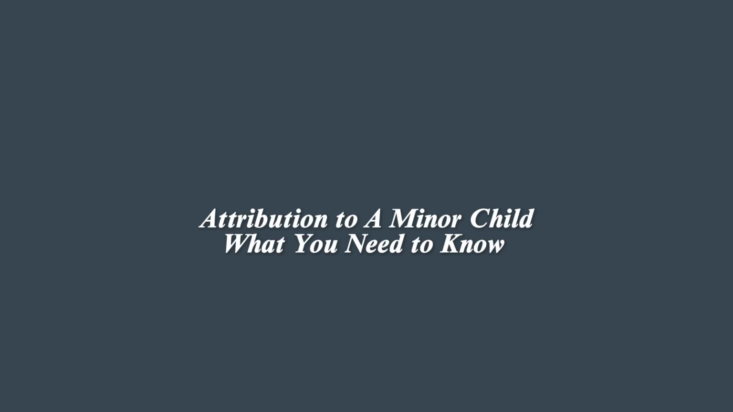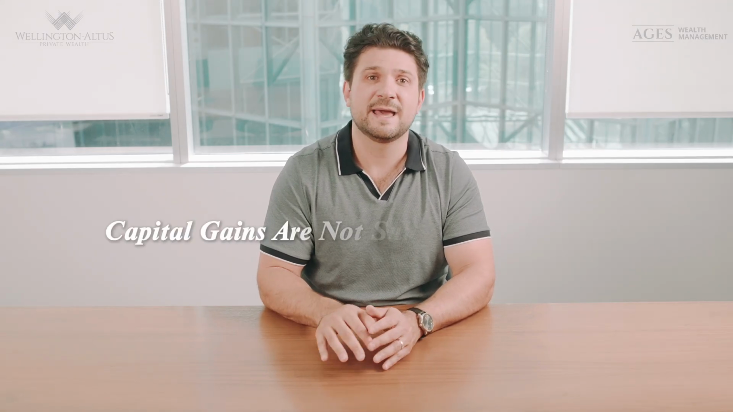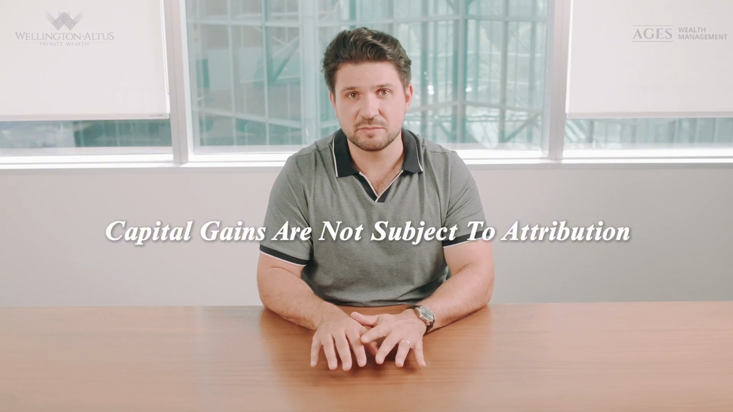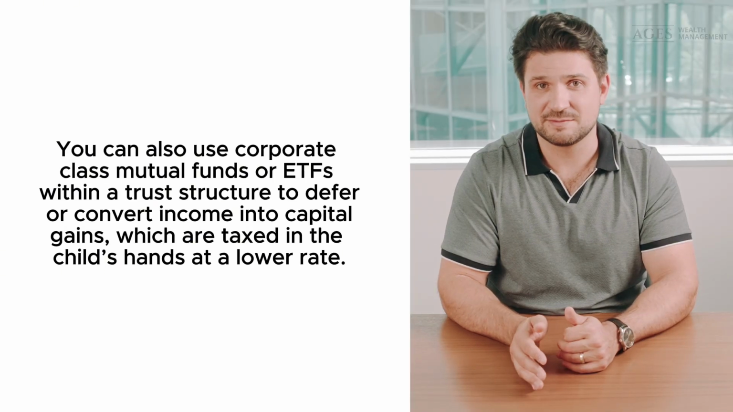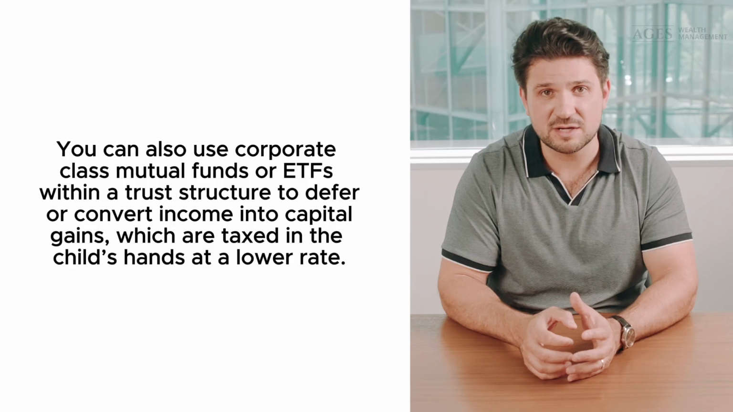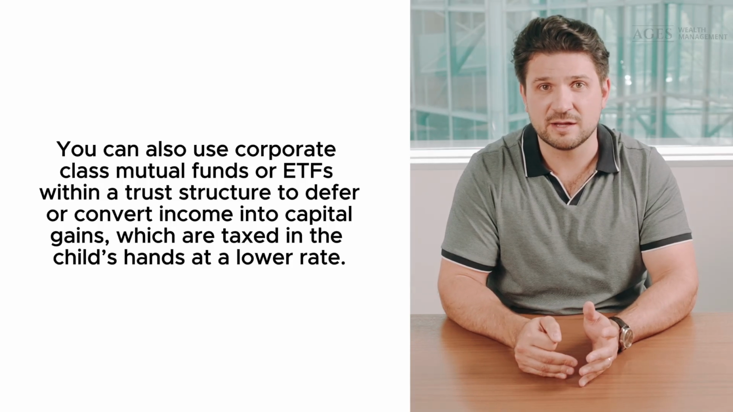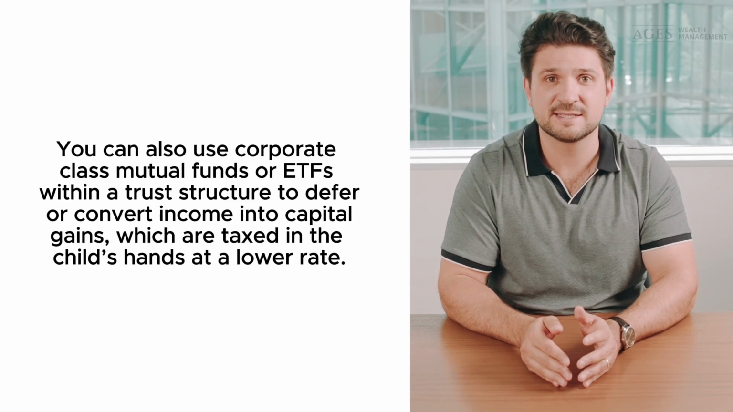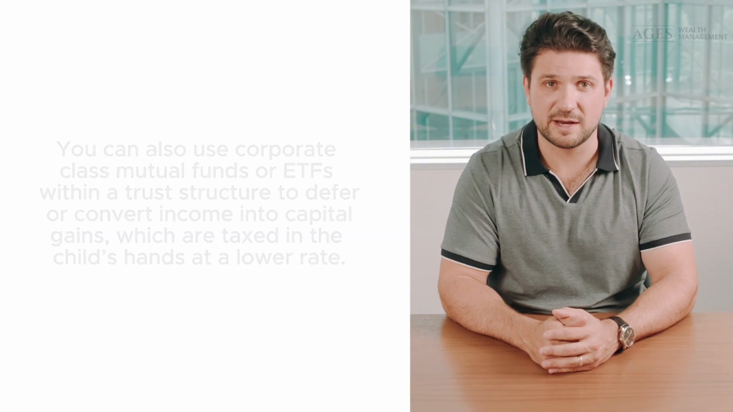Attribution to a minor child, what you need to know. When you give or loan money to a minor child, niece or nephew, any interest or dividend income is attributed back to you. But here's the key. Capital gains are not subject to attribution. That's why many parents and grandparents use in-trust accounts or formal trusts to invest in capital gain generating assets like equity mutual funds or ETFs. You can also use corporate class mutual funds or ETFs within a trust structure to defer or convert income into capital gains, which are taxed in the child's hands, which is at a lower rate.